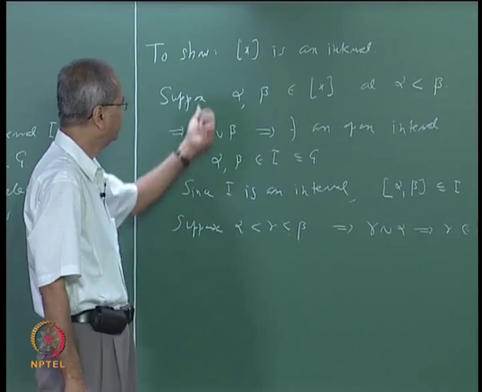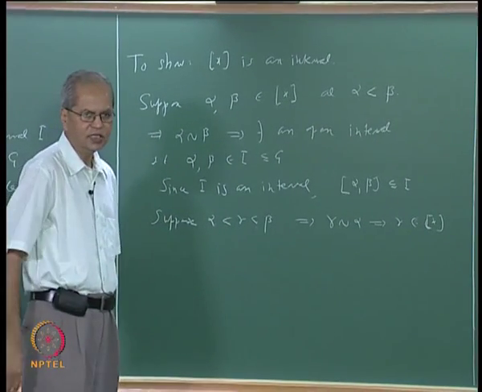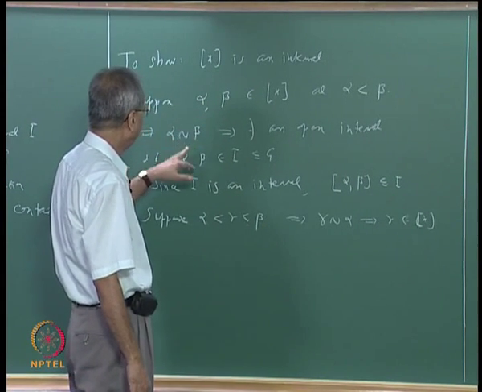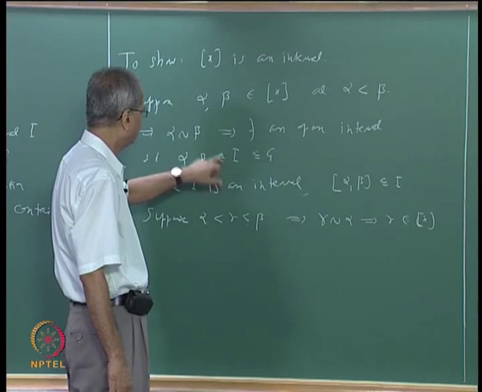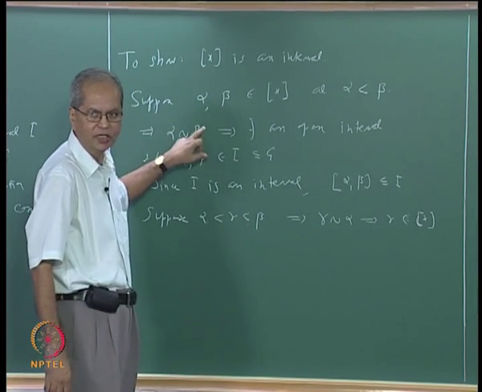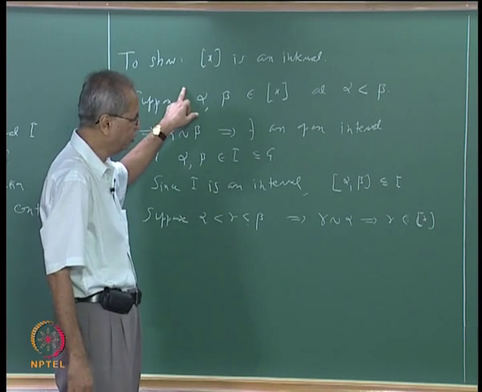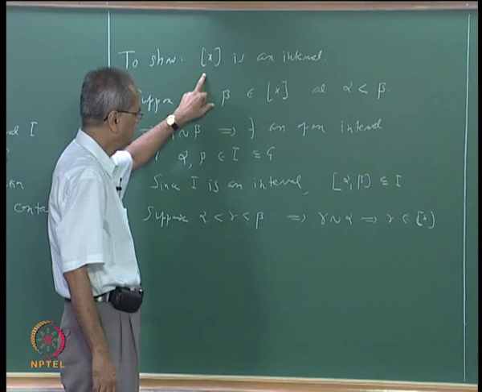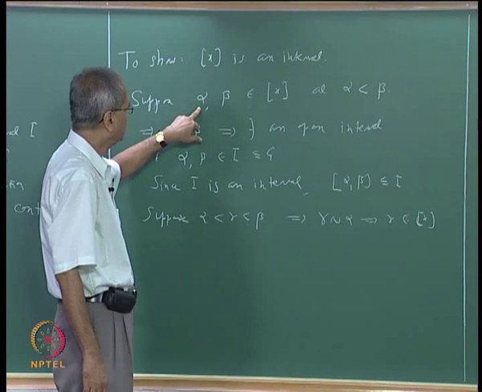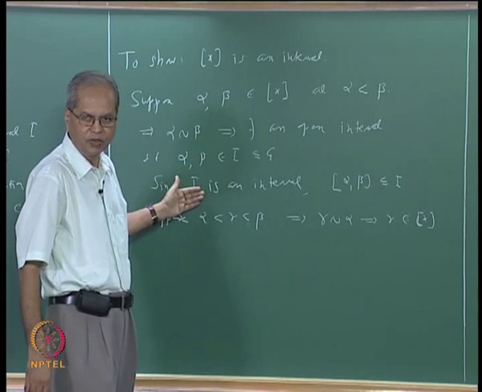Now how does it show that it is an open interval? Well, if you take any alpha in this, we already know that there exists an open interval which contains that point, and we have now shown that this open interval is contained in G. So it shows that this is not only an interval but an open interval.